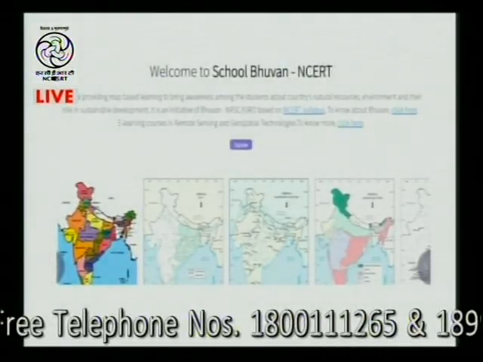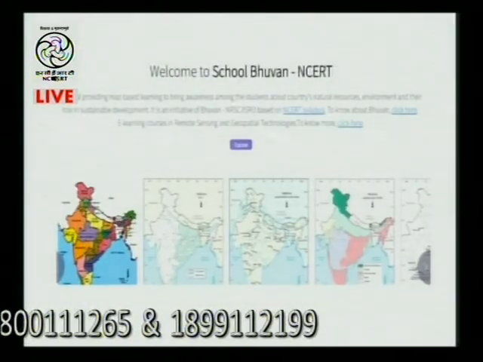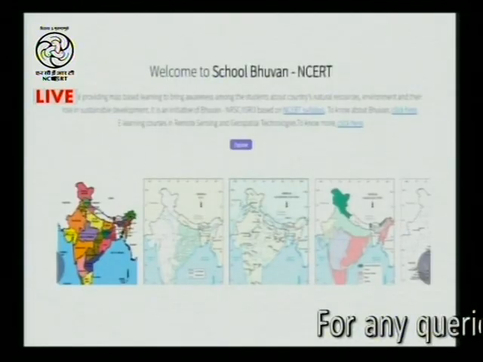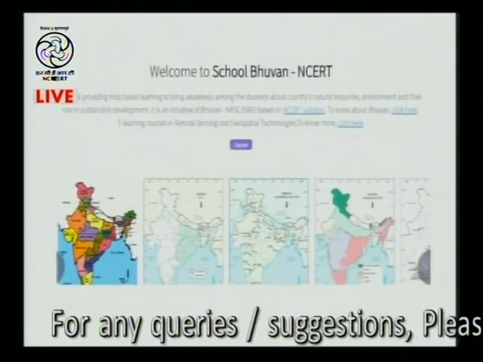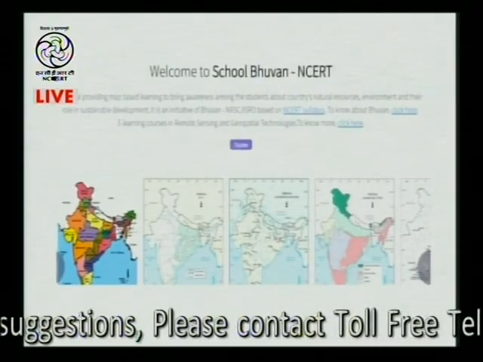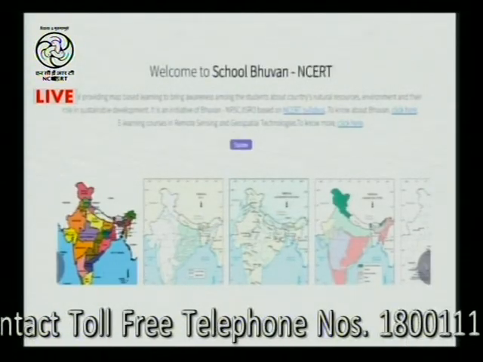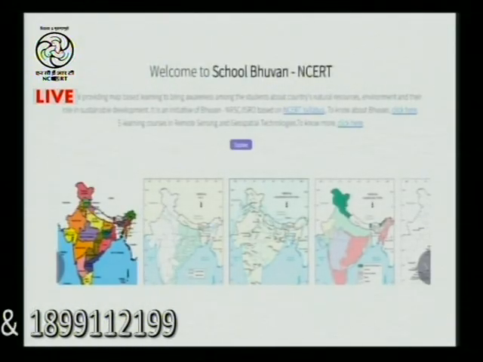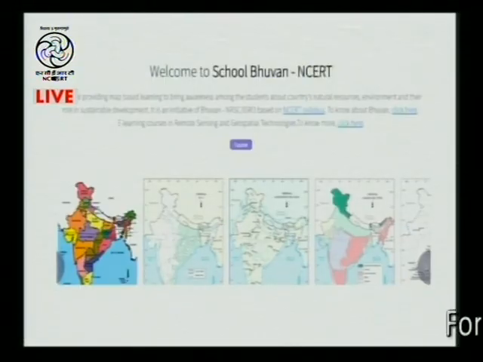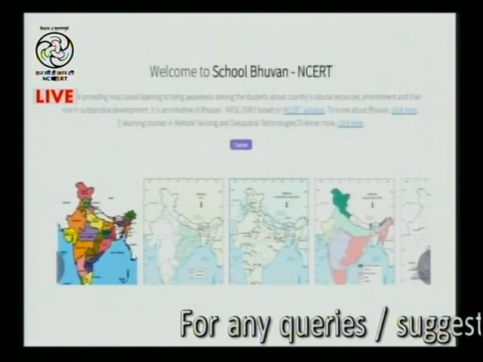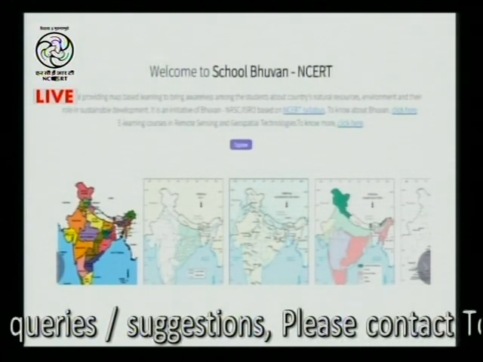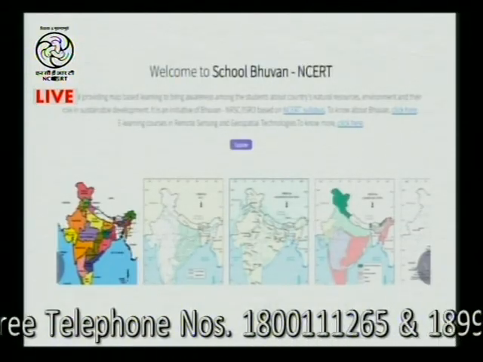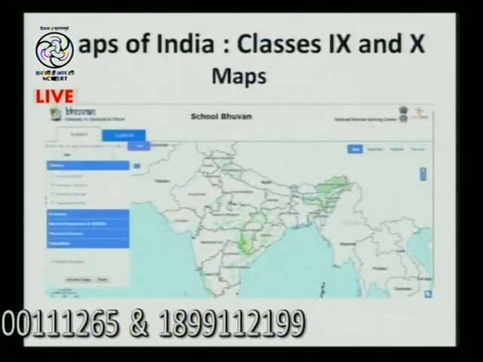Here it has been clearly explained that when the Bhuvan team thought about doing something for school education, they considered the NCERT syllabus, and on the basis of that, they had given the inputs in the site. Later on, when the MOU was signed, NCERT also contributed to it, that is at the higher level. But in today's program, we will be basically concentrating on the things which are useful for classes 6 to 10. Now we move ahead with the School Bhuvan.